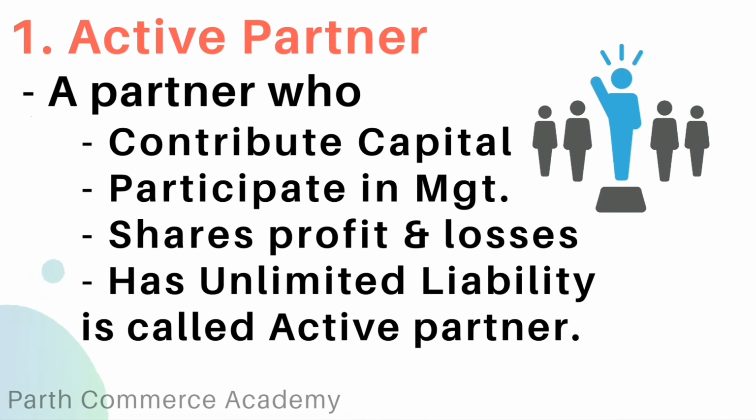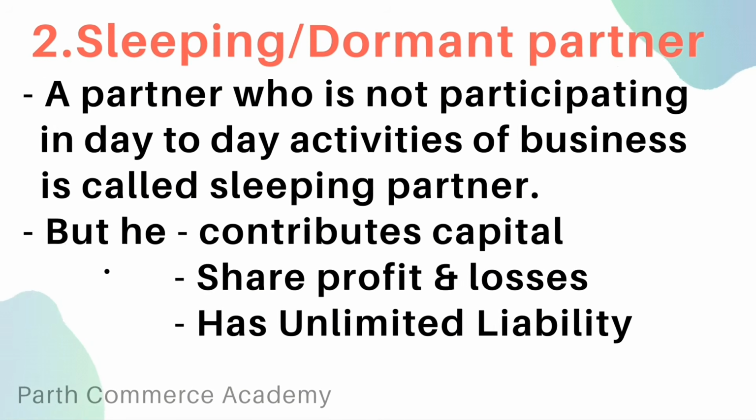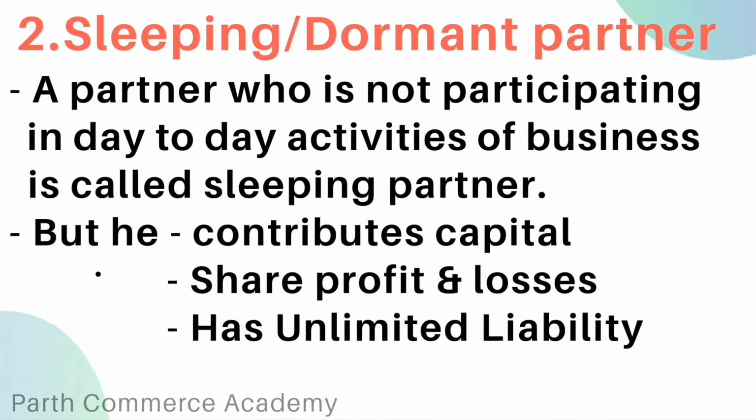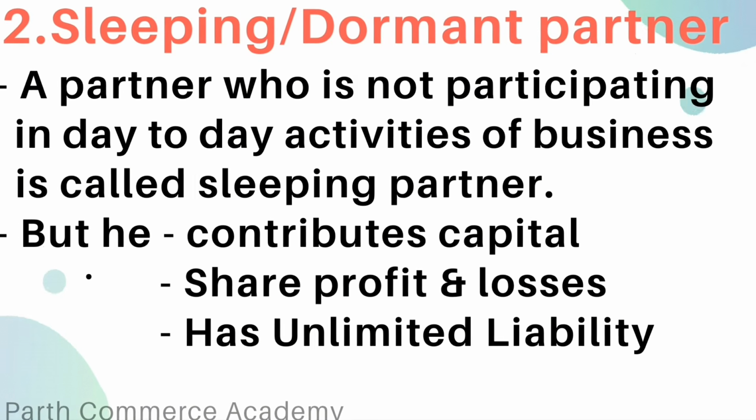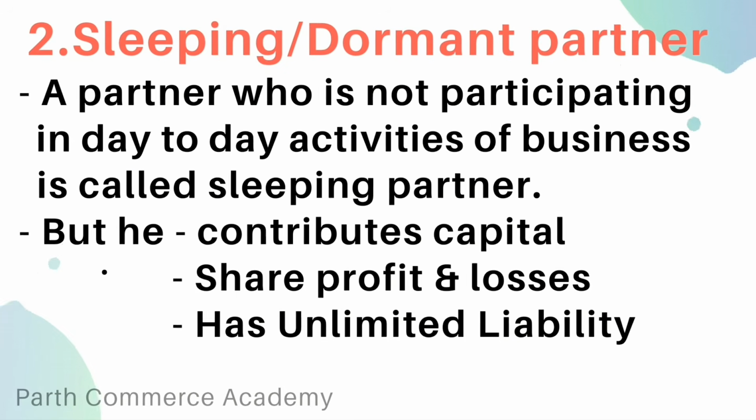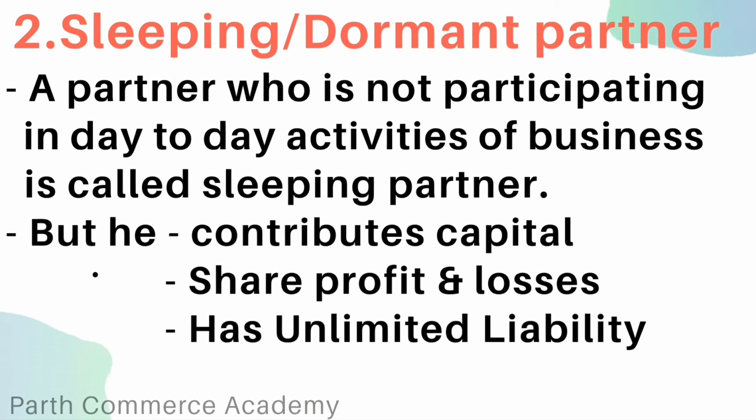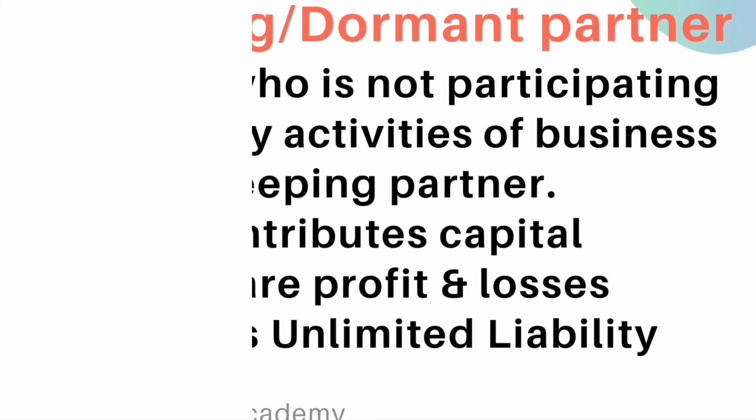An active partner is a partner who contributes capital, participates in management, shares profit and losses, and has unlimited liability. These are the partners who run the business on behalf of others. Next is a sleeping partner or dormant partner. A partner who does not participate in the day-to-day activities of the firm is called a sleeping partner. But he contributes capital, he shares profit and loss, and he has unlimited liability in the firm.